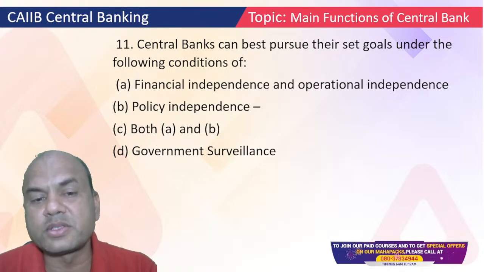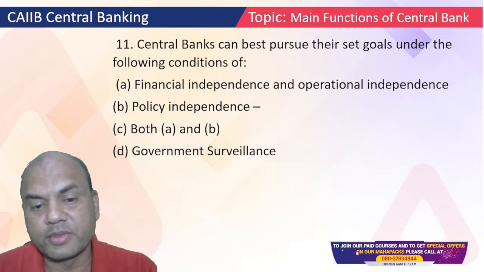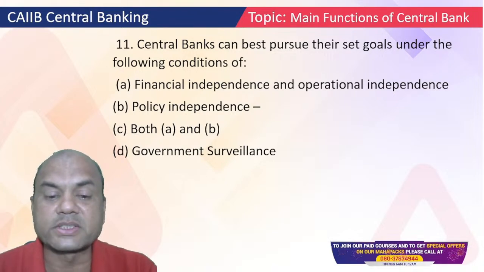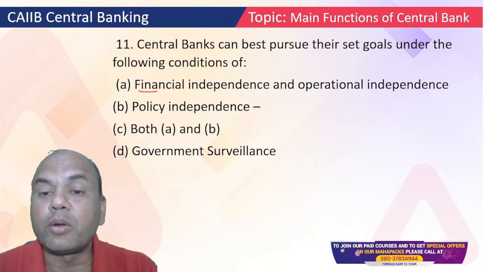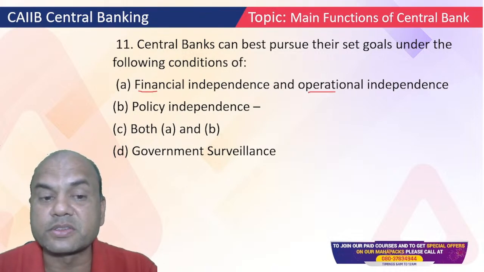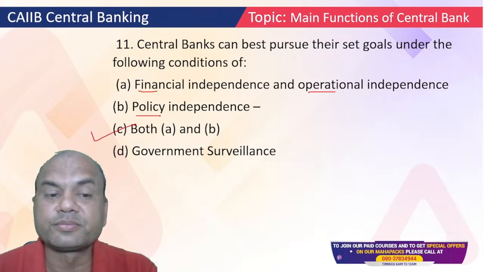When can you do any job? Whenever you are given the freedom. Freedom in what sense? You will be requiring the freedom financially also, operationally also, and policy also. Right? So all of these.